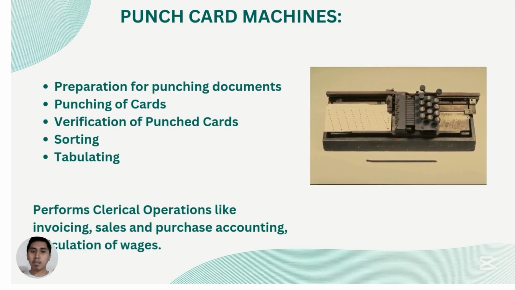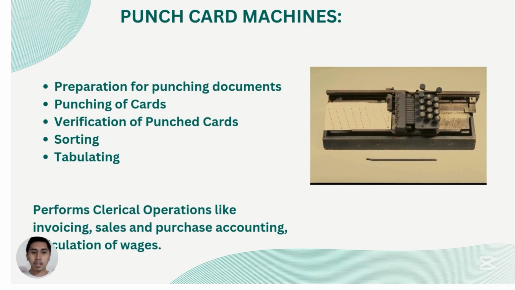Next is punch card machines. So the punch card machines are used for clerical operations like invoicing, sales, and purchase accounting and calculation of wages. So these are used for preparation for punching documents, punching of cards, verification of punch cards, sorting, and tabulating.